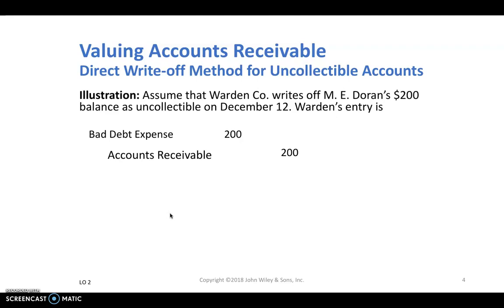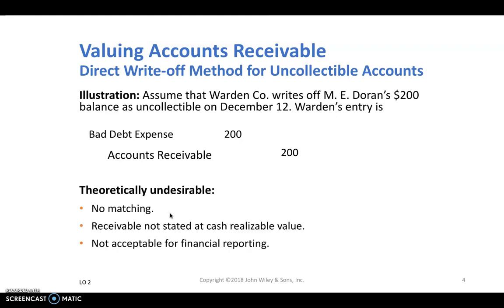So that's easy. However, this is not matching the revenue they had from selling on account. Let's say they had that revenue last year. This year, they're writing off what they know is uncollectible. So there is no matching between revenue and expenses. This could even happen in 1 month.